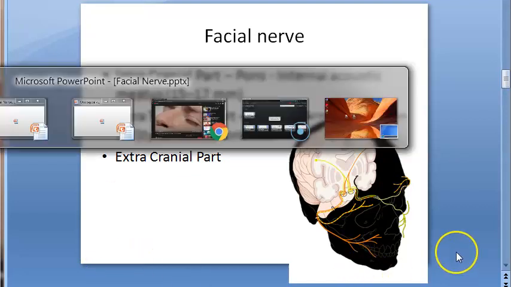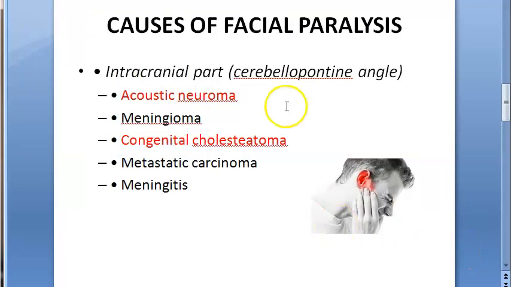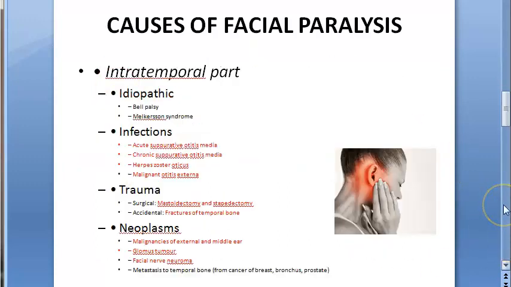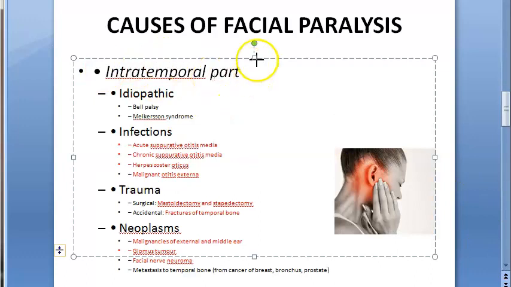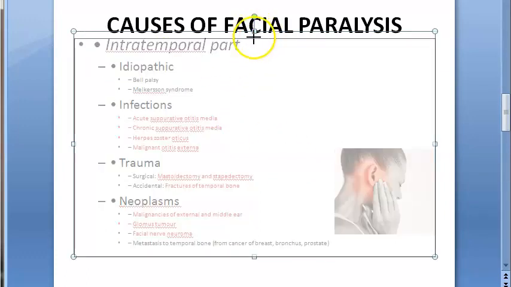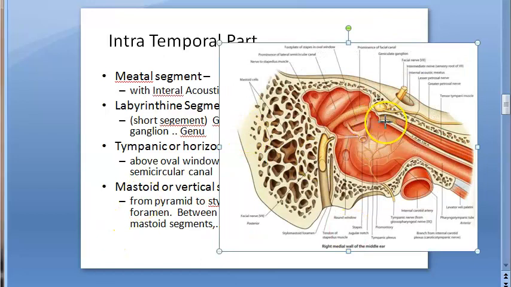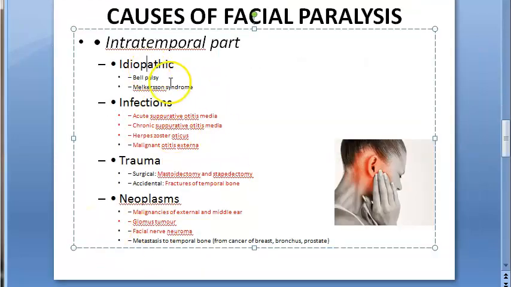Okay, so going back there, yes, here. So where are we here? So we finished this, then let's move on. Intratemporal part, this is the main one because this is where it is going very close to the ear, isn't it? So you have already seen in the facial nerve video, intratemporal part, right? So intratemporal part of facial nerve, from the internal acoustic meatus till the stylomastoid foramen, this part of the nerve, if it gets damaged, it is very easy to say that it can get damaged because of the ear causes. So let's look at those causes now and let's try to identify.